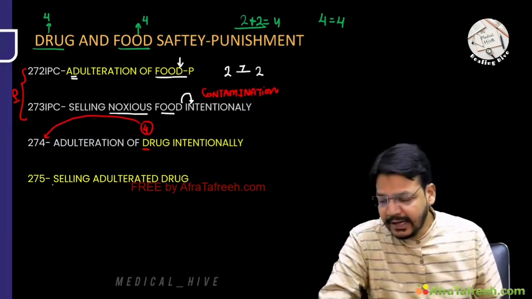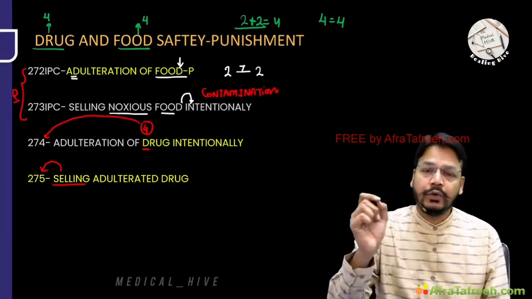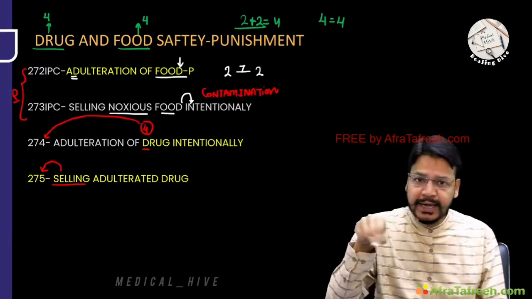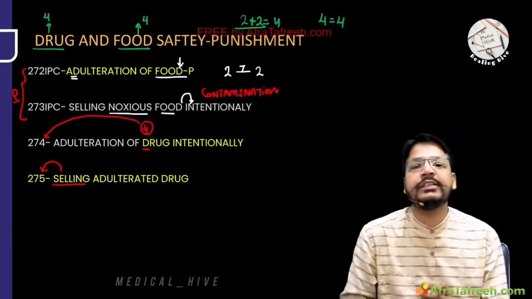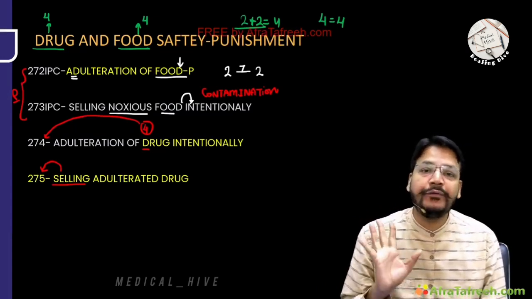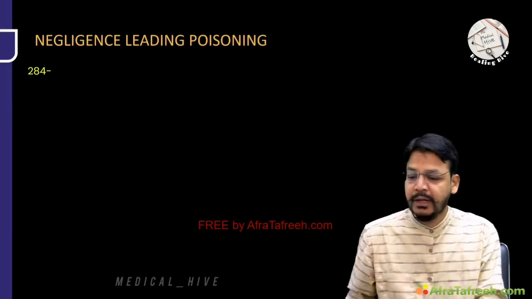Selling the adulterated drug automatically is 275. The next IPC is related with selling. So 2 plus 2 is 272, adulteration of food, and 274 is again 4, but D comes first, so it is 274, related with adulteration of drug. Selling: 273 and 275. Simple trick.